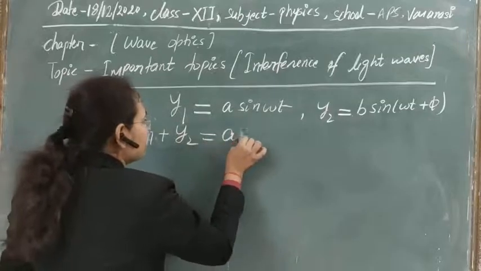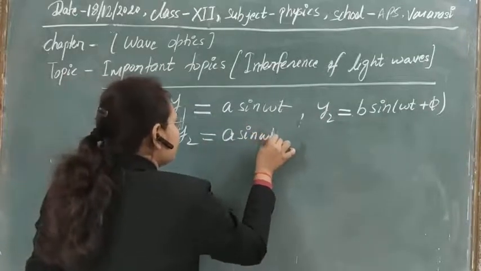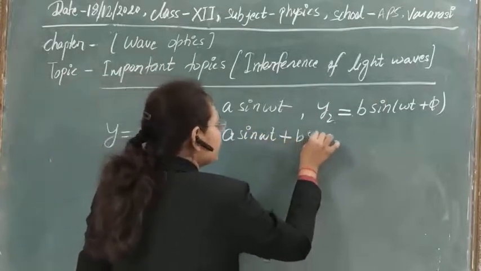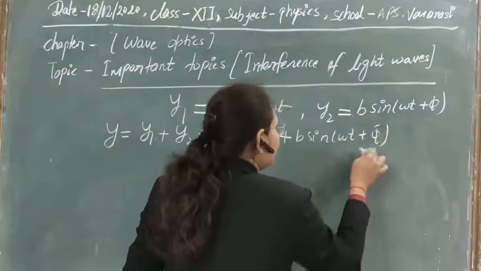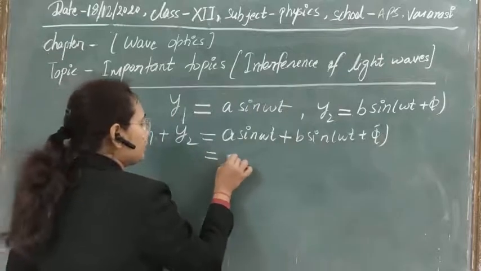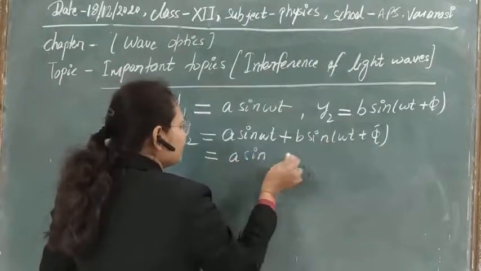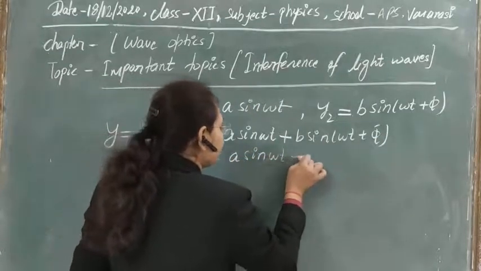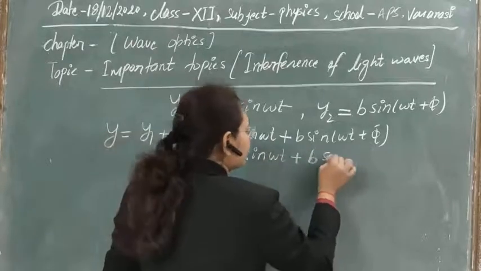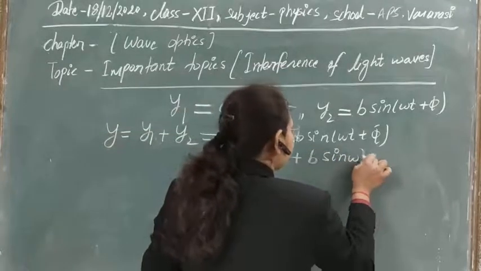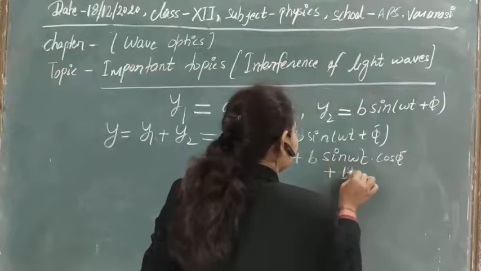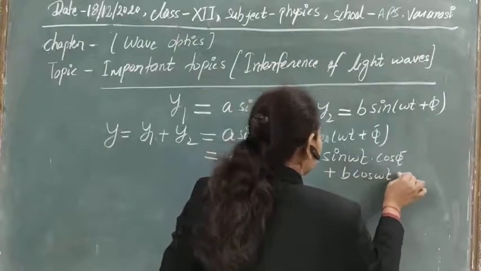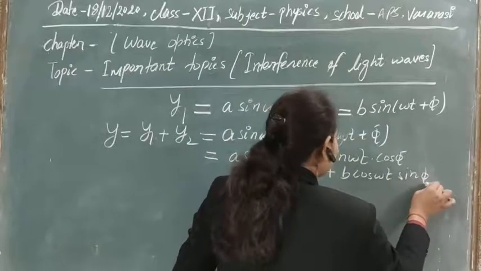So the superposition principle tells us that the displacement is simply the sum of these two light waves. So let's put the values. This is a sin omega t plus b sin(omega t plus phi). Now you can expand it using the formula of sin(a plus b). So this will be equal to sin omega t cos phi plus cos omega t sin phi.